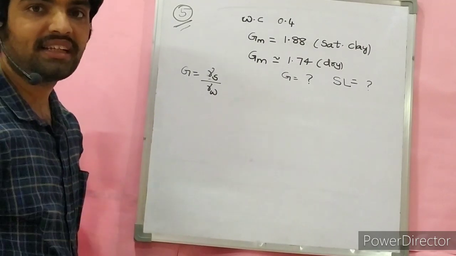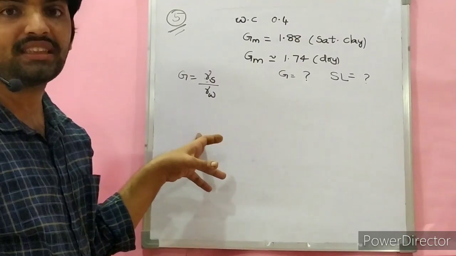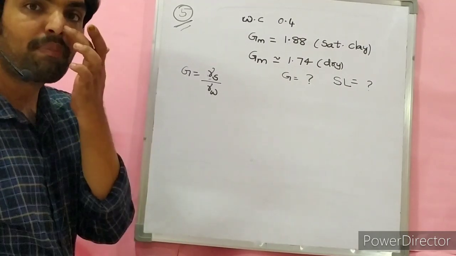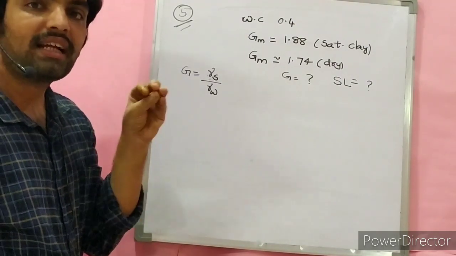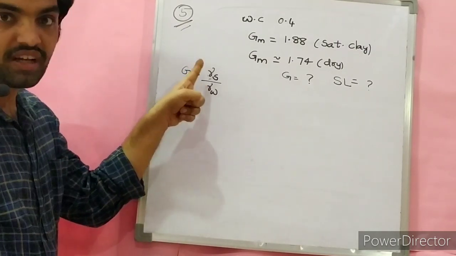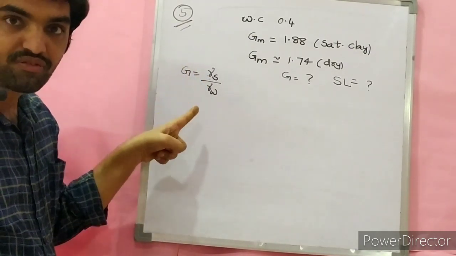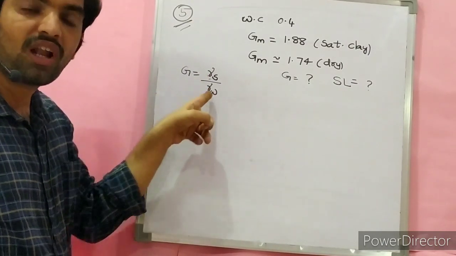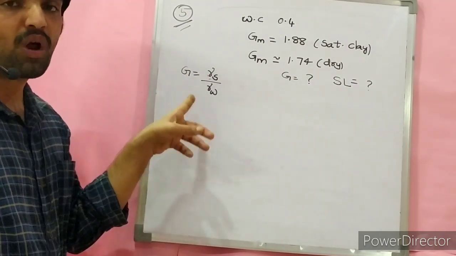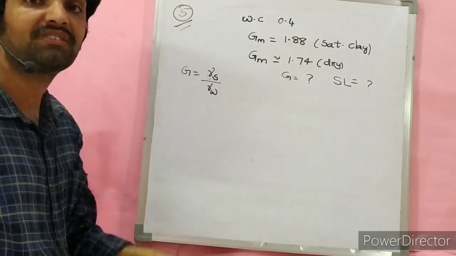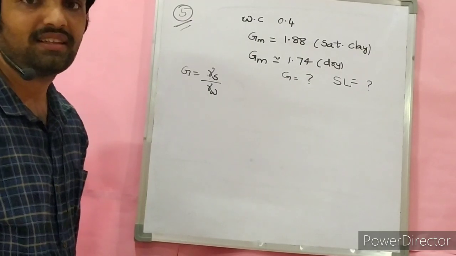In the soil mechanics laboratory, the first test we do is to determine the water content, and to determine the specific gravity, we do the pycnometer experiment. In that experiment, what we learn is that it is the ratio of density of substance to density of water under similar volume. Both volumes should be equal. This property we also make use of in environmental engineering to calculate the specific gravity of the sludge.